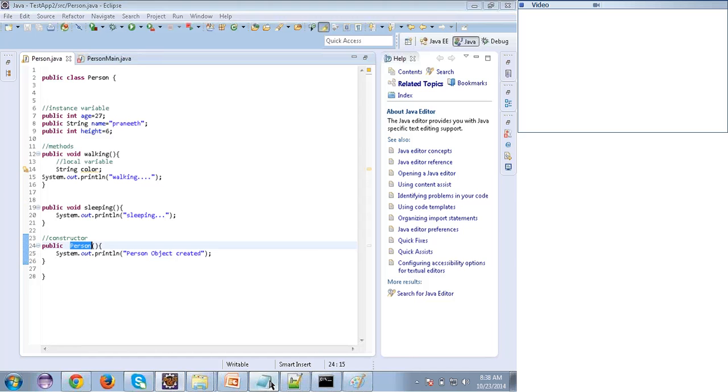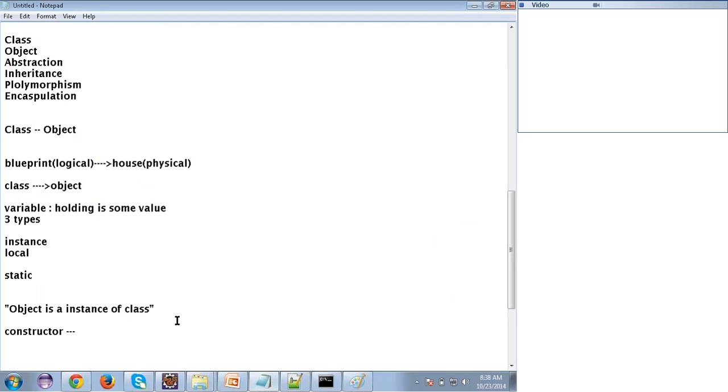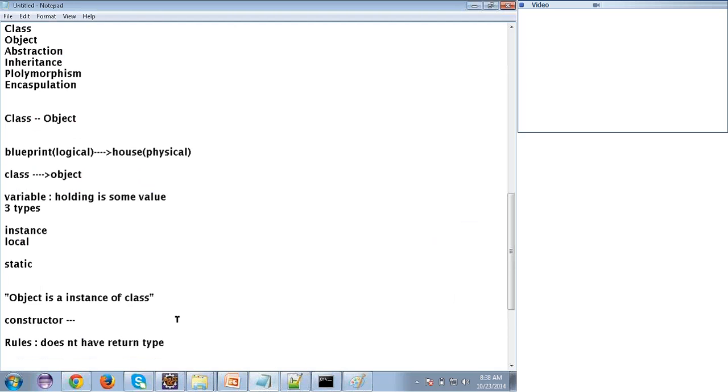First let's speak about the rules to create a constructor. First rule is the constructor does not have a return type. Clear? Next rule is the class name and constructor name should be the same.